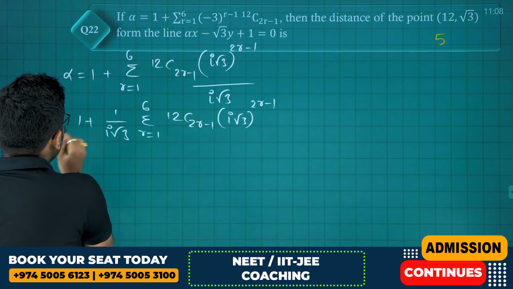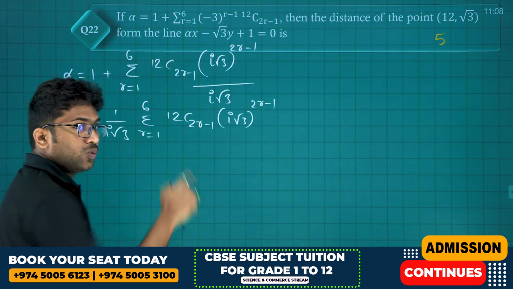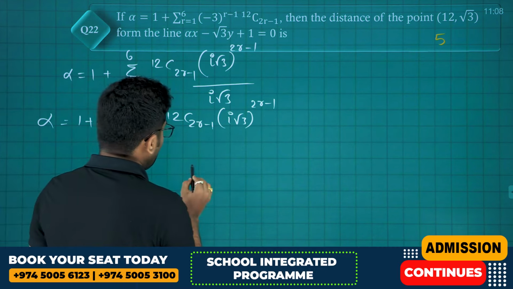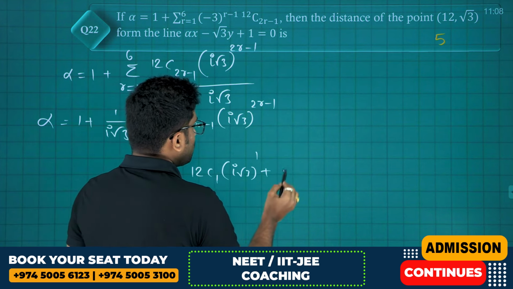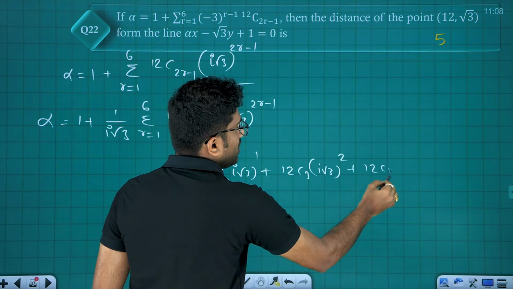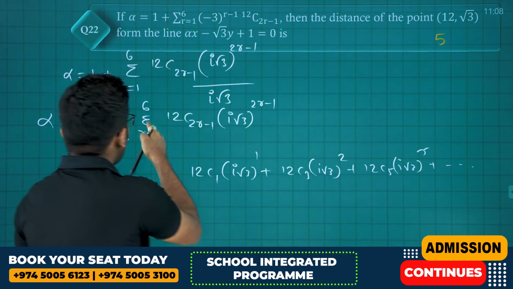If you expand this sigma, 12C1 into (i root 3) power 1 plus 12C3 into (i root 3) power 3 plus 12C5 into (i root 3) power 5, and so on till r equals 6.